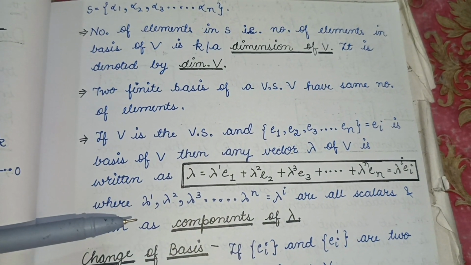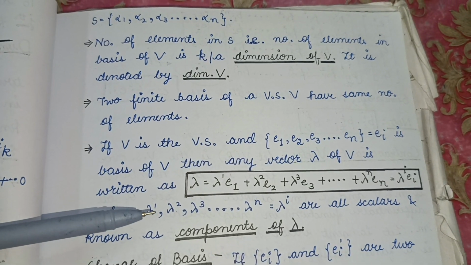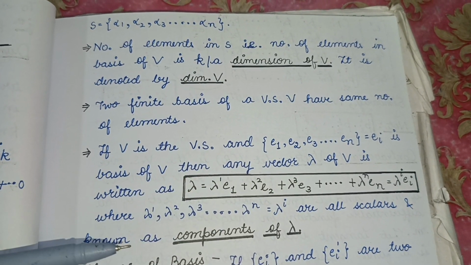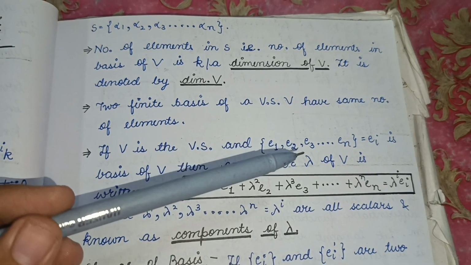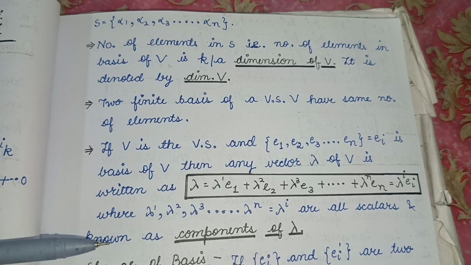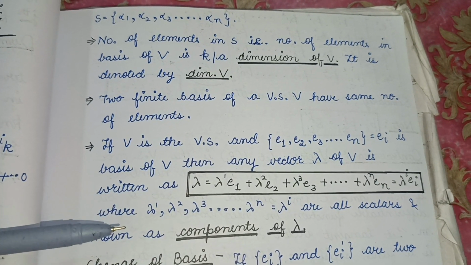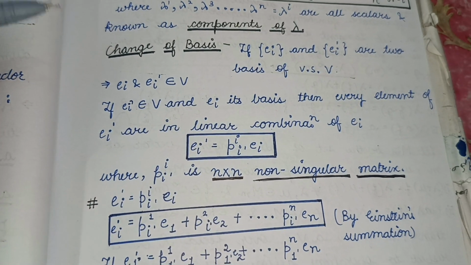If V is the vector space and E1, E2, E3, ..., En, that is Ei, is the basis of V, then any vector lambda of V can be written in this form, as this is the basis of V, so it will be spanning over the elements of V, where these are all scalars and known as components of lambda. We will understand what is change of basis.